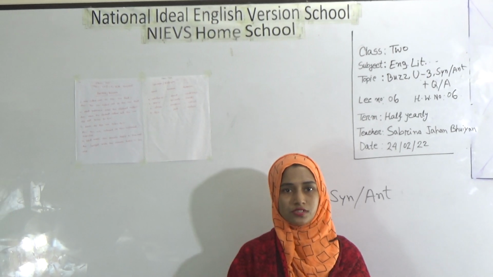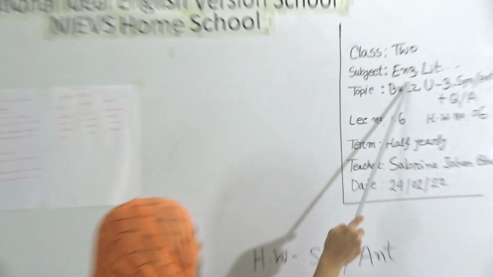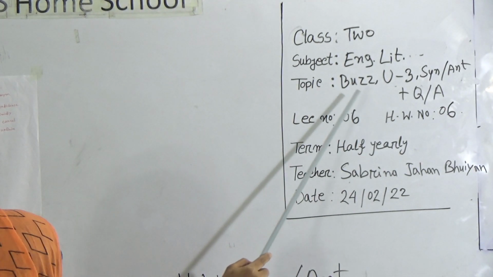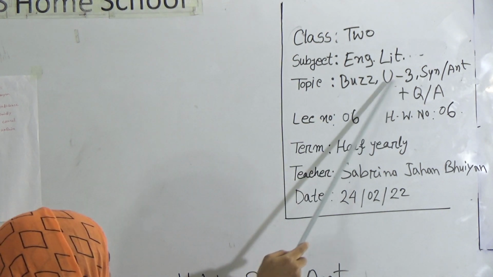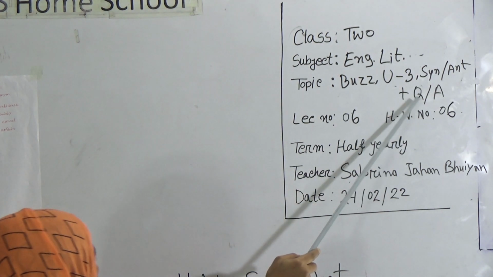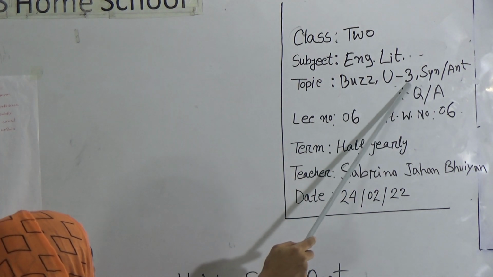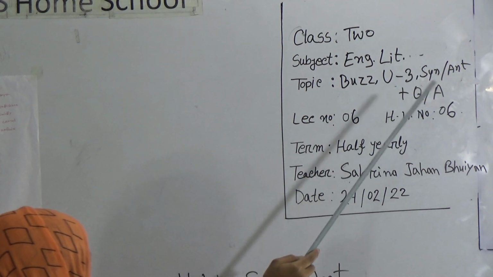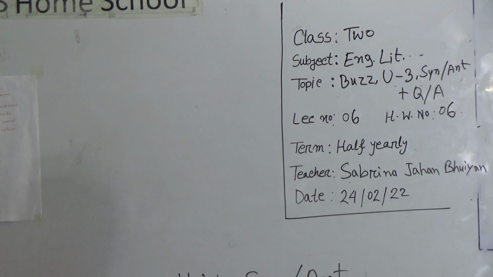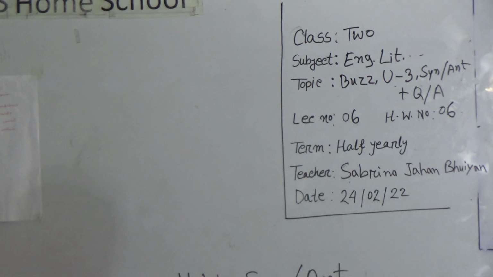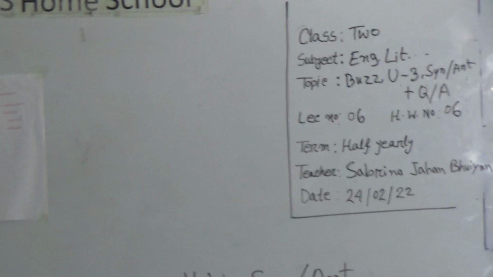Dear students, today I am going to take English Literature class for the students of class 2. Our today's topic is from your Buzzword book. Today we will learn from Unit 3 its synonym, antonym and question answer. Your SW is synonym, antonym, and your SW number is 6 and lecture number 6. So dear students, please follow the board.